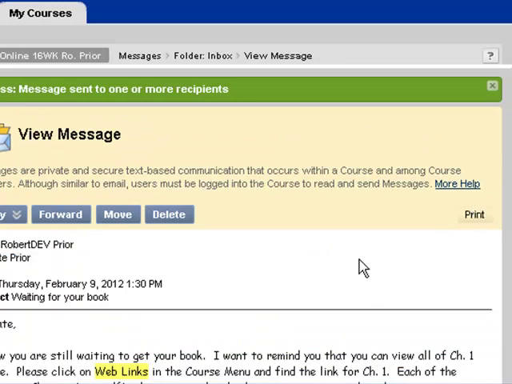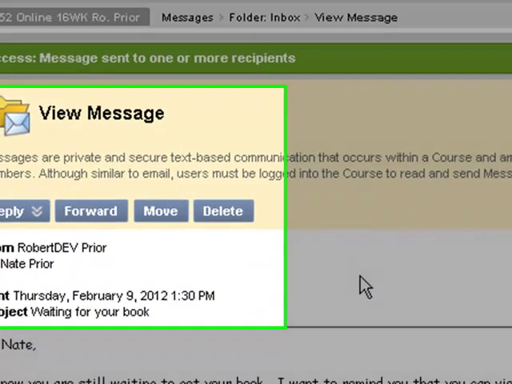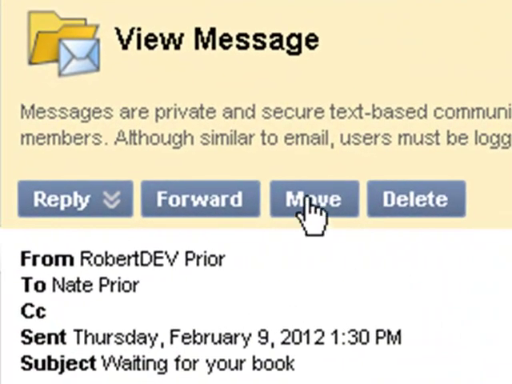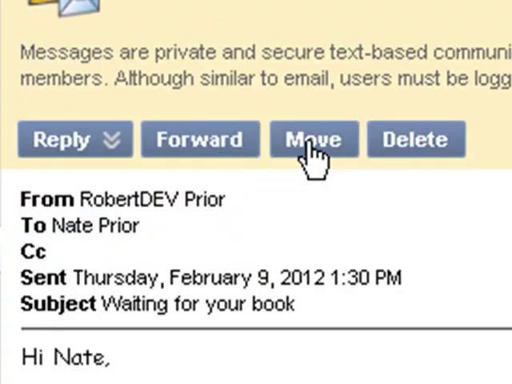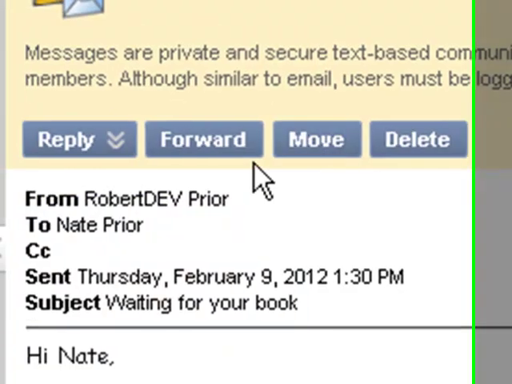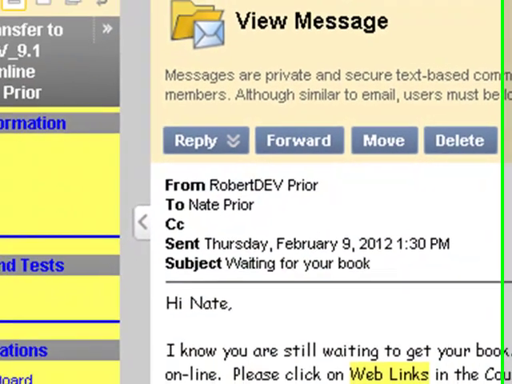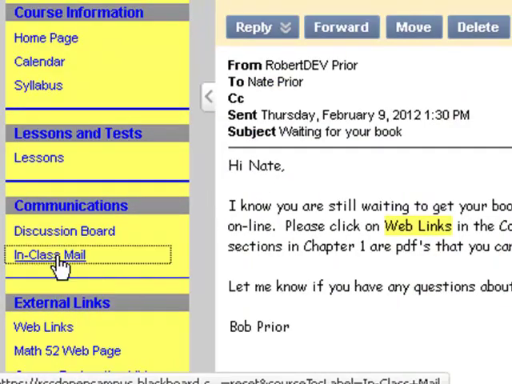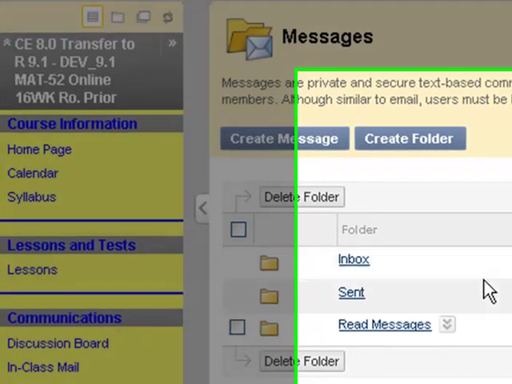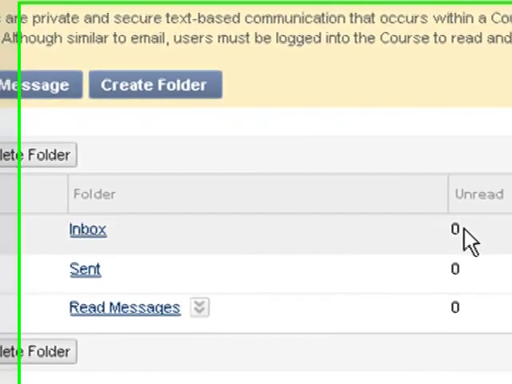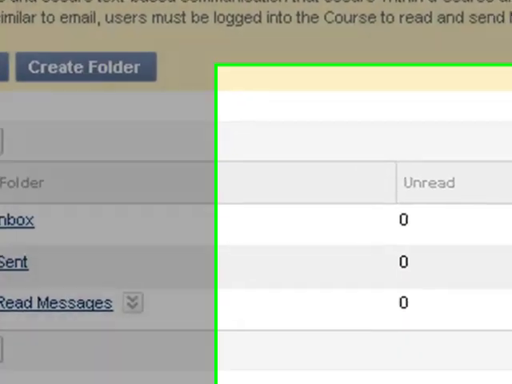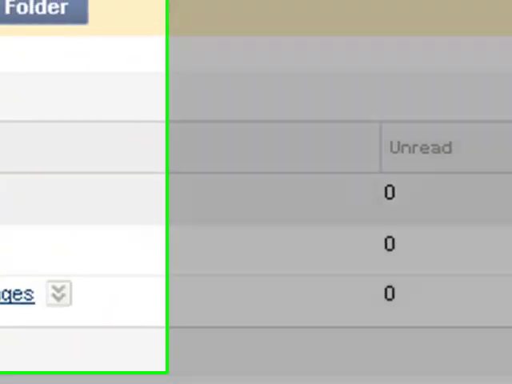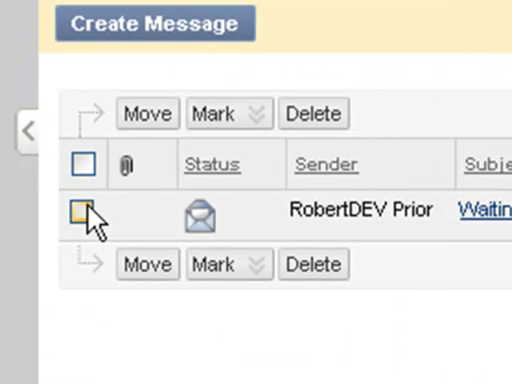Okay, so I've sent a message now, and I'm done reading this. I'm not going to delete it. I am done with it, though, and I do want to move it. I can either move it from here, or if I forget to do that, I can come out to in-class mail again and go to the inbox. First of all, I see that everything's been read now, and I have sent one, but this one that's in the inbox, I can come in here and move it like I did the other one.